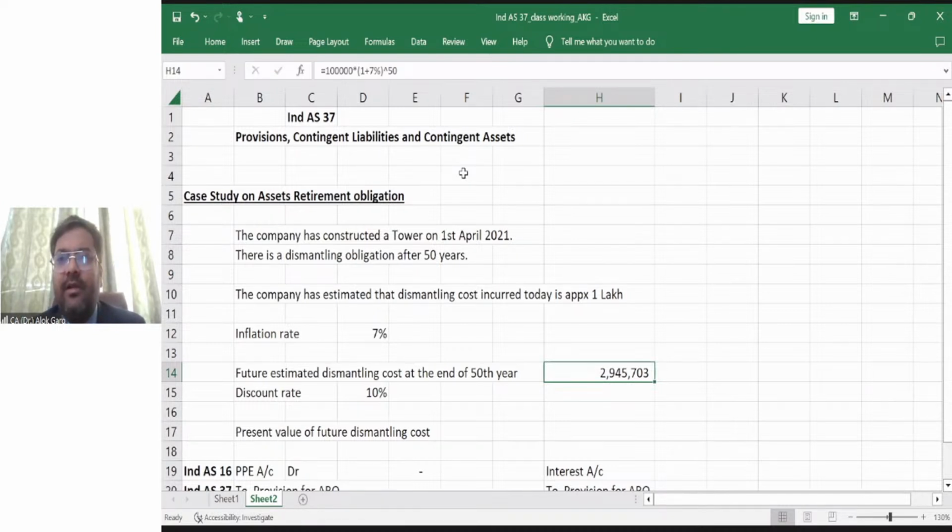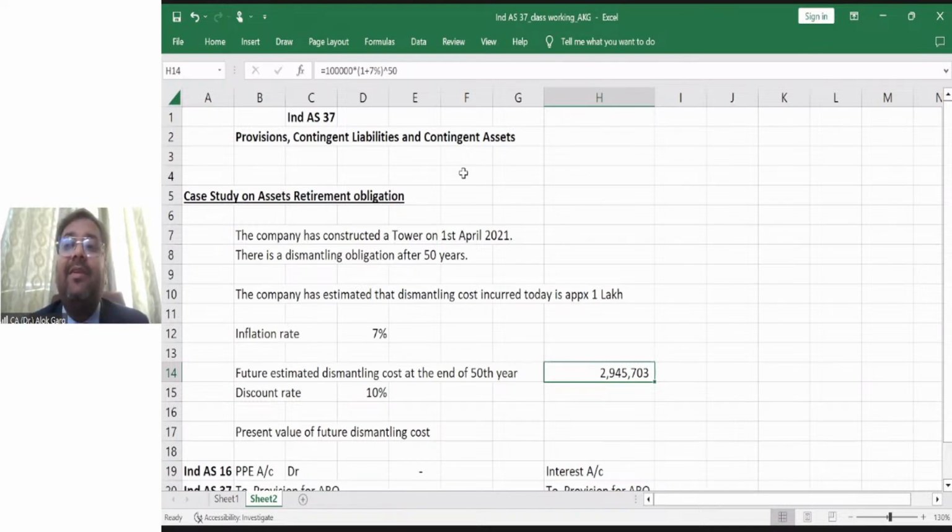It will not reflect a true picture, because you yourself are saying it is 1 lakh rupees today, but tomorrow it is 29 lakh 45,703 rupees. So at what value do you have to create a provision in the books of accounts? The standard says that in case of a long-term provision, the provision has to be taken on the basis of time value of money. It means the provision has to be taken on the basis of discounted value. Now, what is the discounted value? The standard says that you have to discount the future obligation and consider the discount rate.